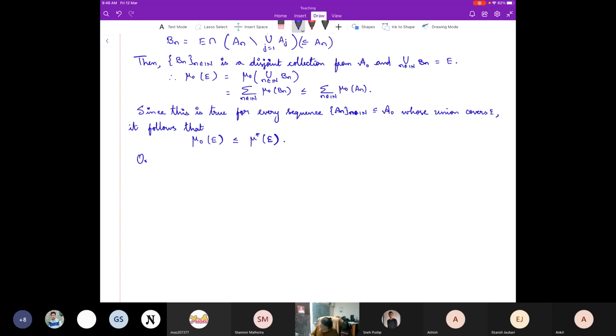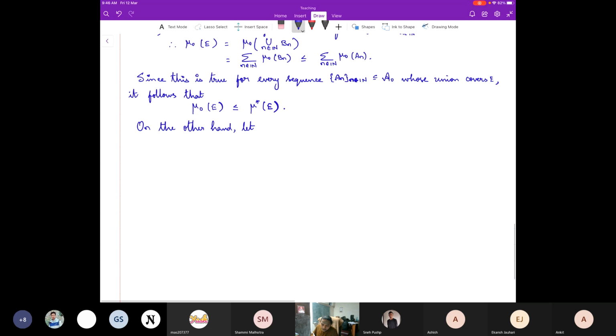Now on the other hand, for the other way, let me call A1 as E and An as empty set for all n bigger than or equal to 2. Then E is contained in this union.